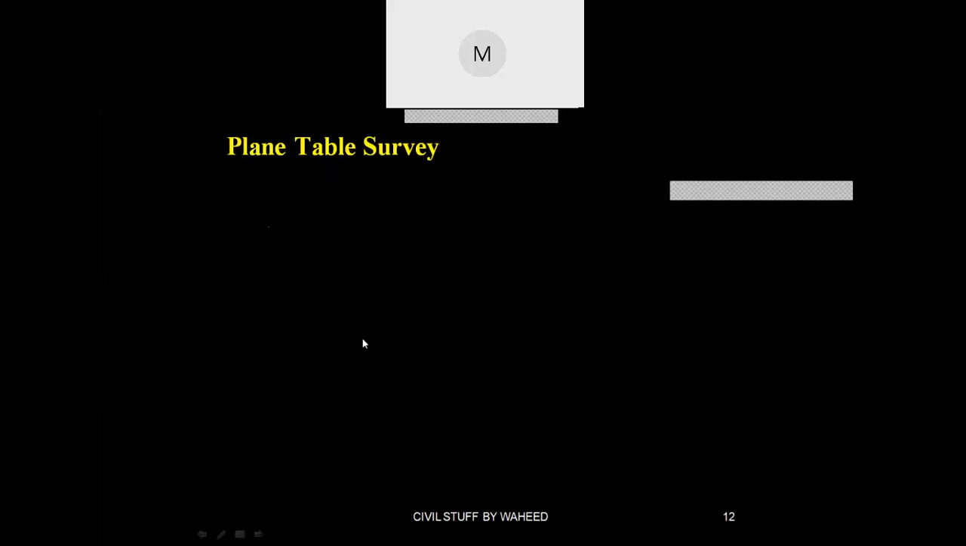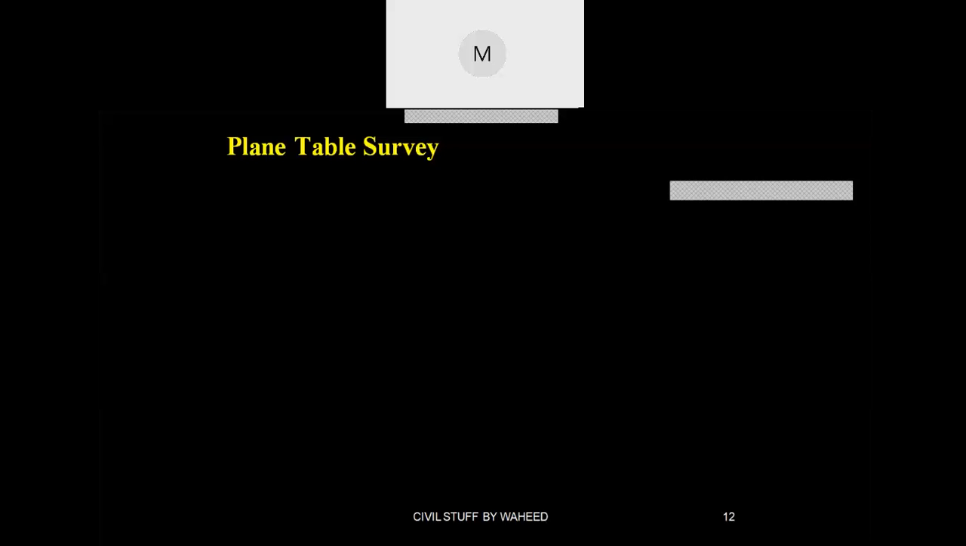Plane table surveying means, see, in every surveying you will be going to the field, collecting the data by taking the measurements, noting down the values, coming to the office, and drawing the figure. Now in the case of plane table surveying, the surveying work and drawing work, means field work and office work, both will be performed simultaneously in the field itself.